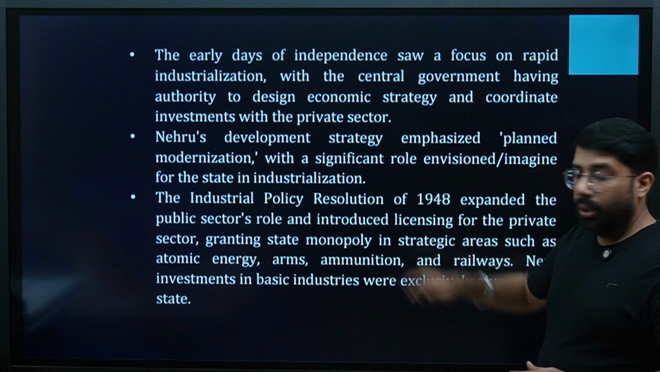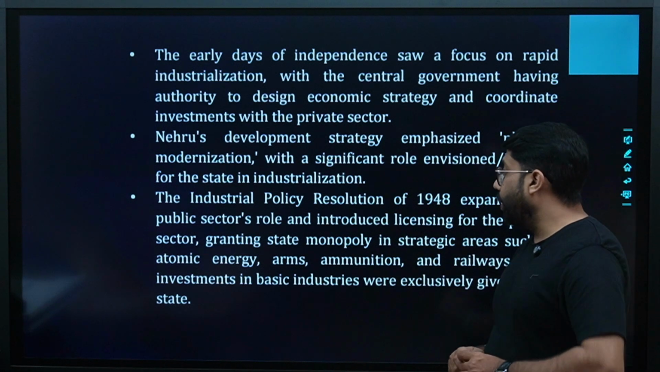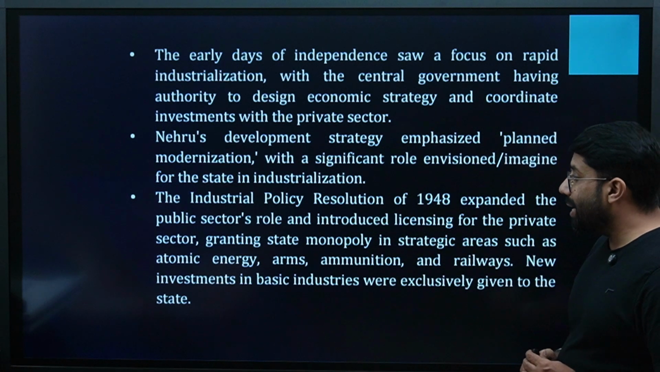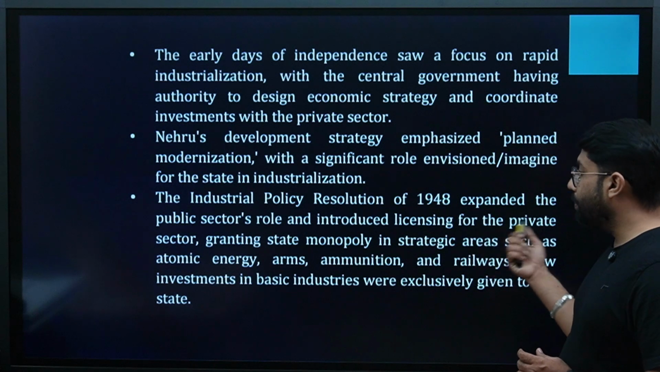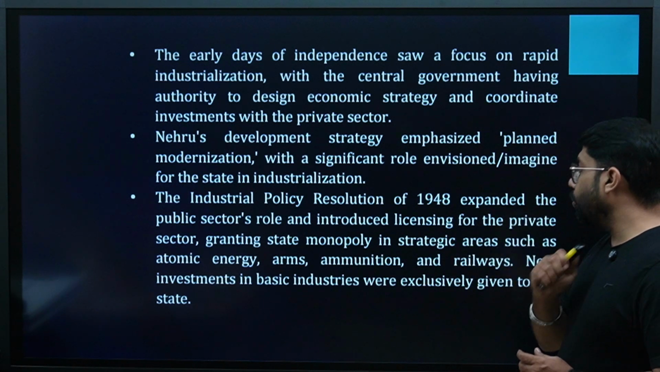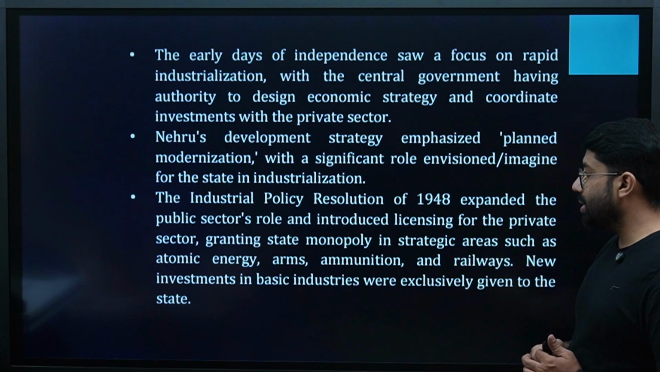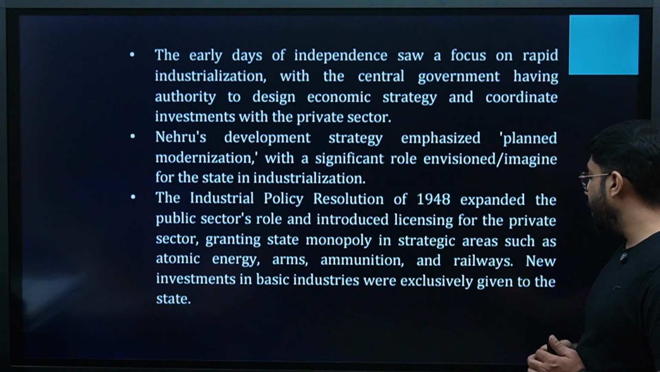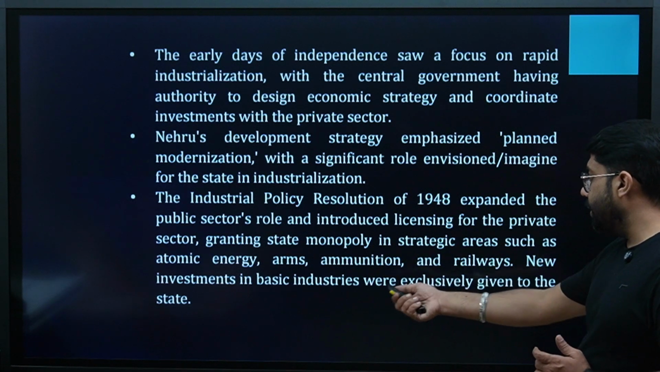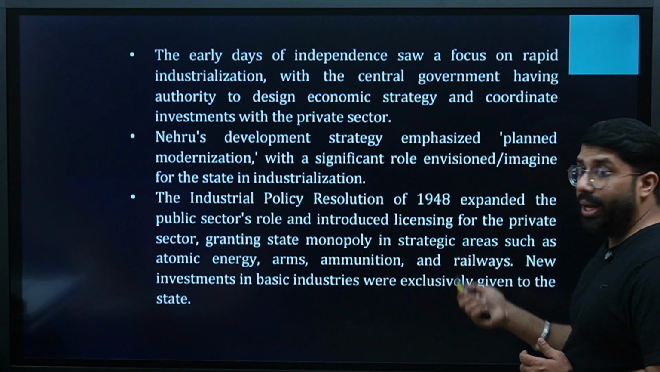The Industrial Policy Resolution of 1948, this is a very important resolution, guys. You should mark it. The Industrial Policy Resolution of 1948 expanded the public sector's role and introduced licensing for the private sector, granting state monopoly in strategic areas such as atomic energy, arms, ammunition, and railways. New investments in basic industries were exclusively given to the state.